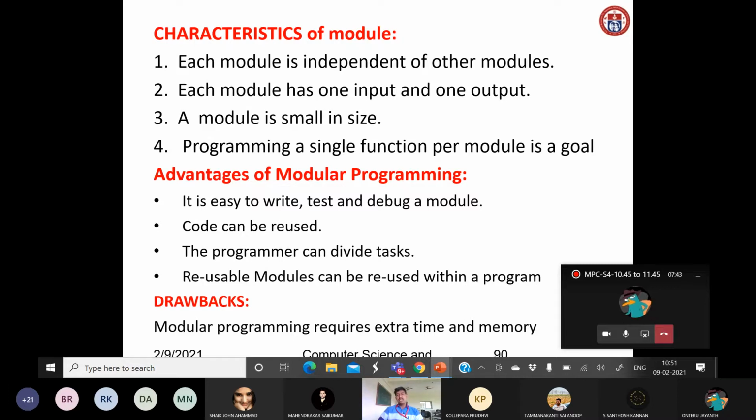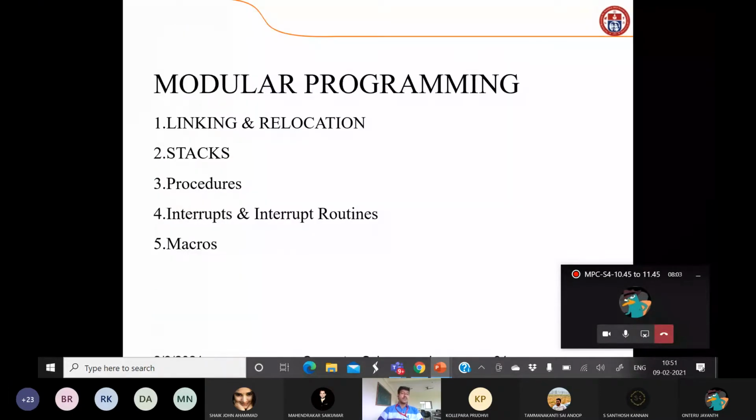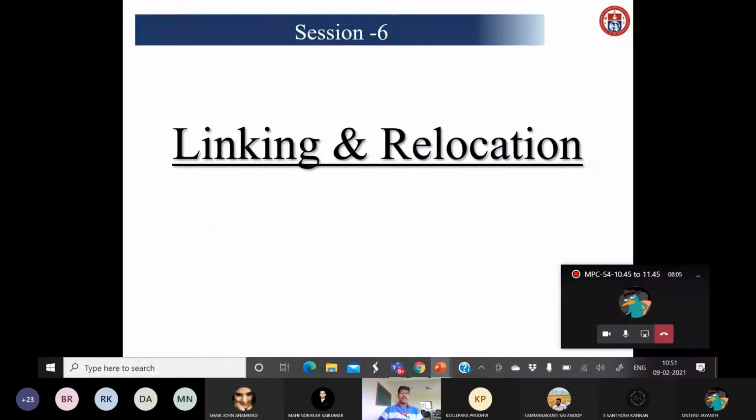Memory space: the main drawback is that it needs additional memory, because the same code would be stored in contiguous locations, but different programmers are writing in different locations, so it will occupy more space in memory. These are some drawbacks, and these are some concepts of modular programming. We will see them one by one.